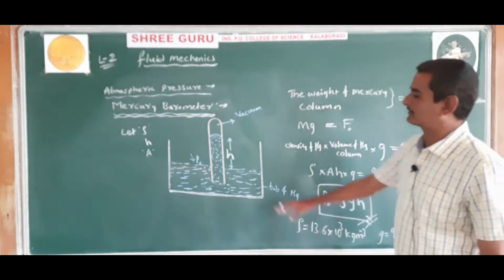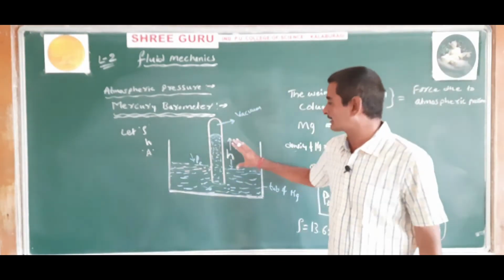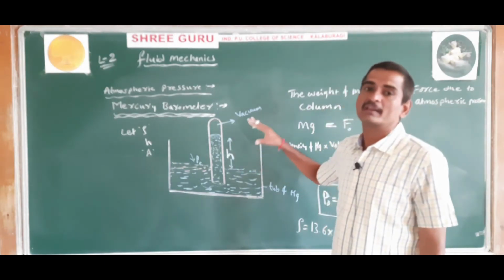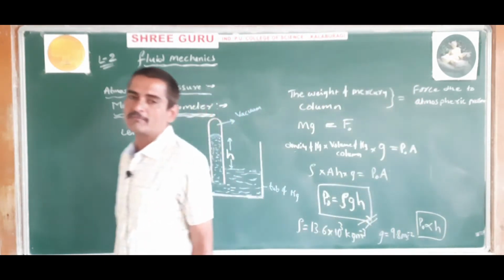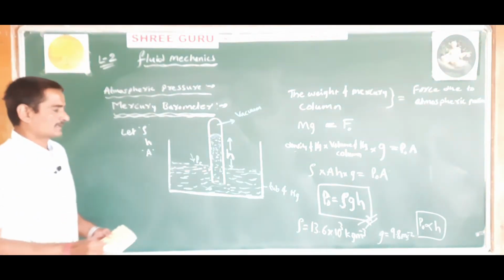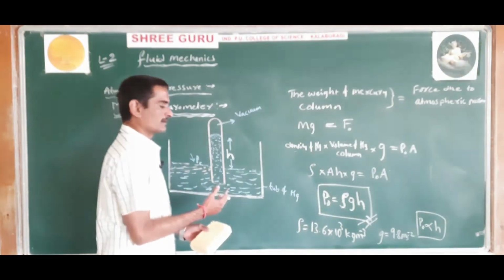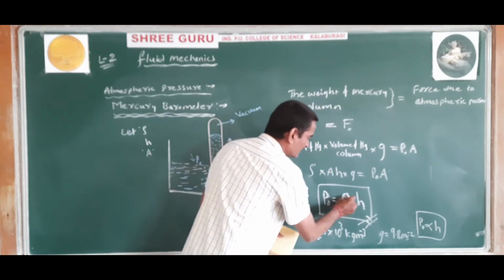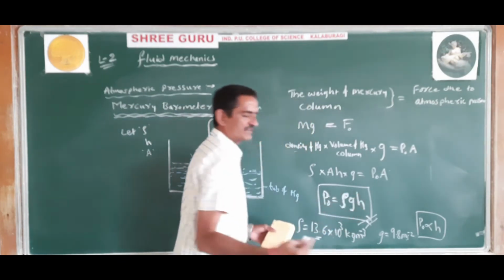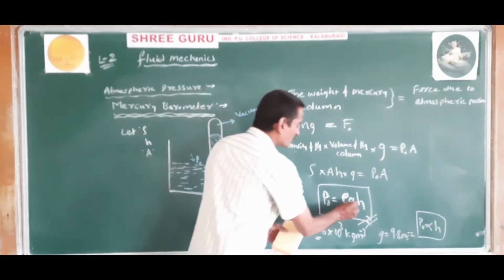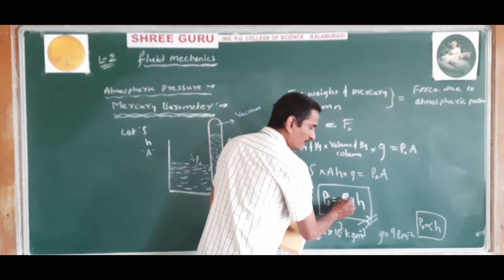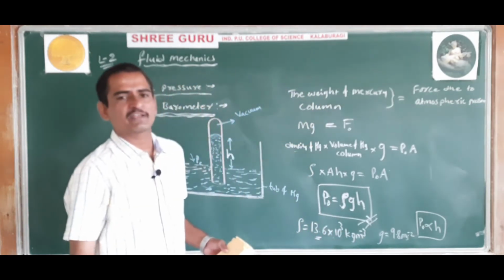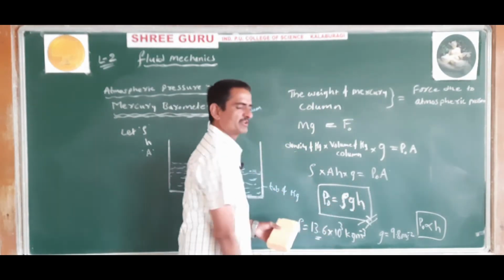So why is it not possible? Because the length of the glass tube, or the height of the water, will be very high. Understood? Okay. Hope you understood this point. The density of mercury is large. Acceleration due to gravity is constant, 9.8, it does not change. So with the large density of mercury, the height comes out to be around 76 centimeter, and then you will get atmospheric pressure.